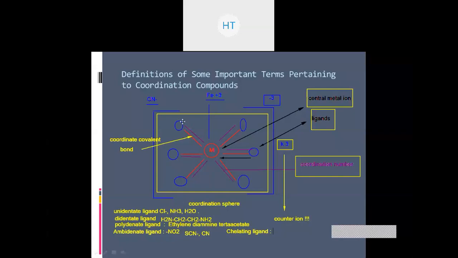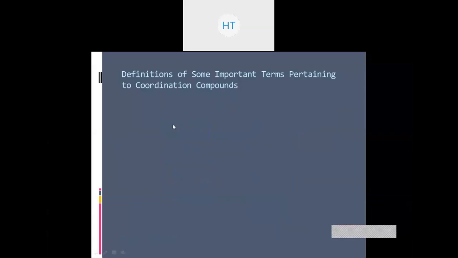For a moment, let us say that you are going to have a central metal ion. Let's say this is your central metal ion here.